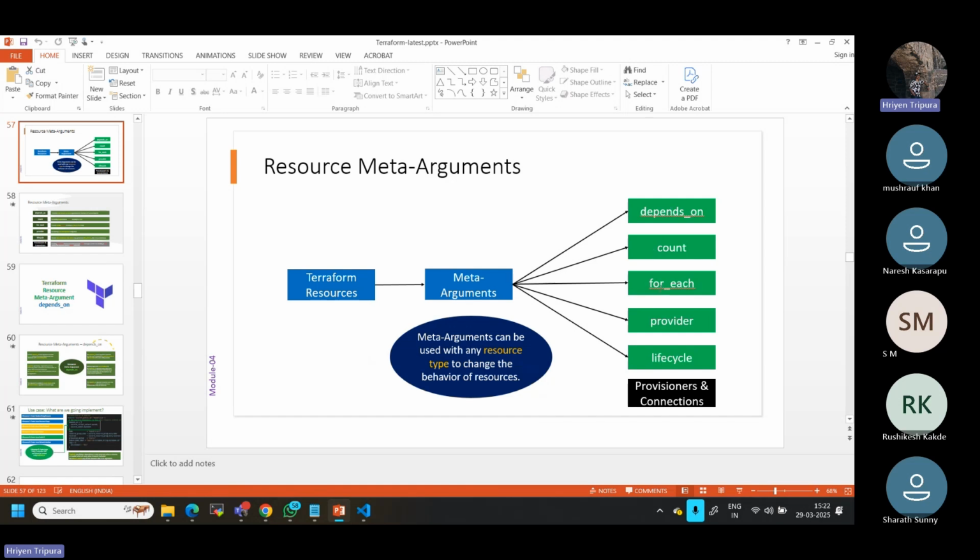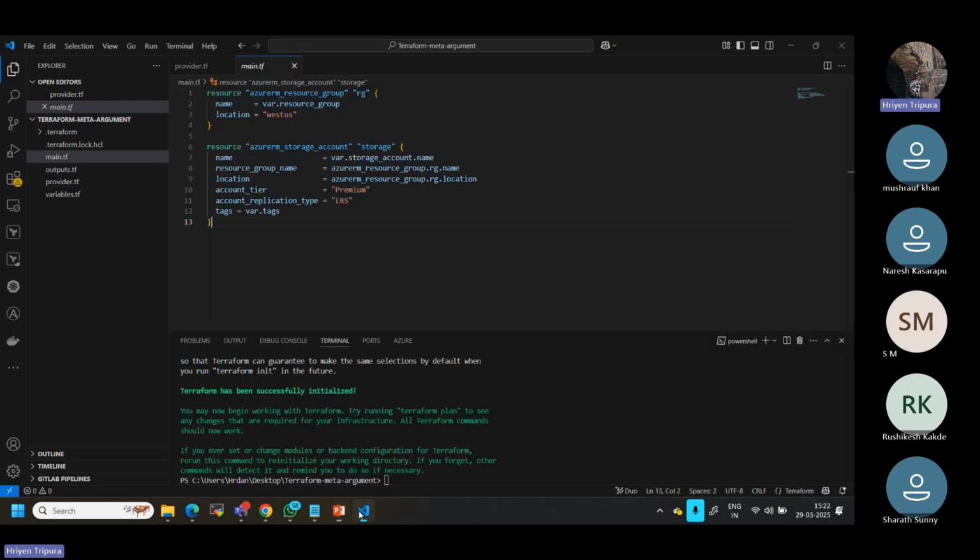This is very important because first of all, we need to understand why we need to use for each and count, in what situation. As we all know, the name suggests, a meta argument is nothing but a way to change the default behavior of your Terraform. If you can see my code here, right now I have only one storage block. That means it is only going to create one storage account and only one resource group. But this is the default behavior.